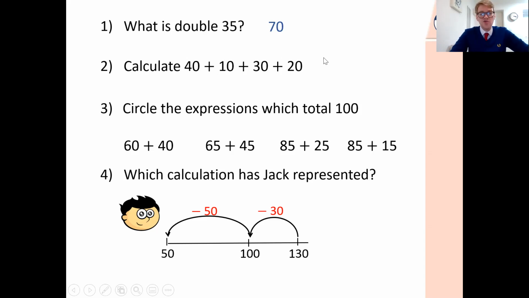Something I quite like doing is grouping things together that I know are kind of useful number bonds. So I know that 40 plus 10 is 50, and I know that 30 plus 20 is 50. So this is really asking me 50 plus 50, which is 100.